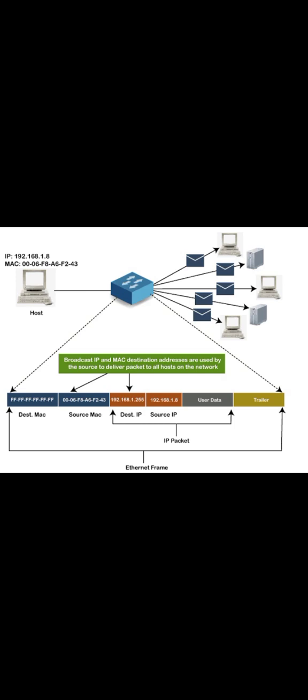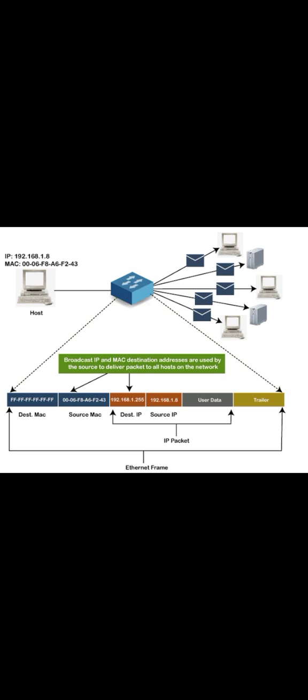So see the diagram. The host is transferring data to different systems in the form of frames, and this frame contains a total of 6 units, or 6 octets. The first octet is saving the destination MAC address.